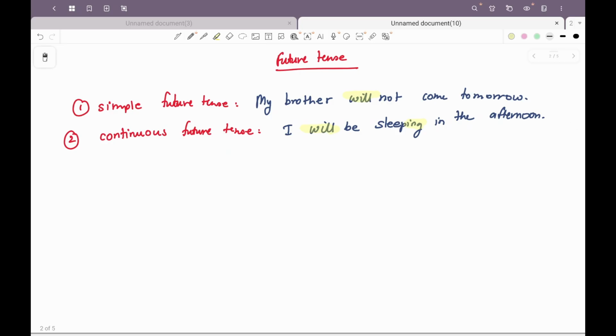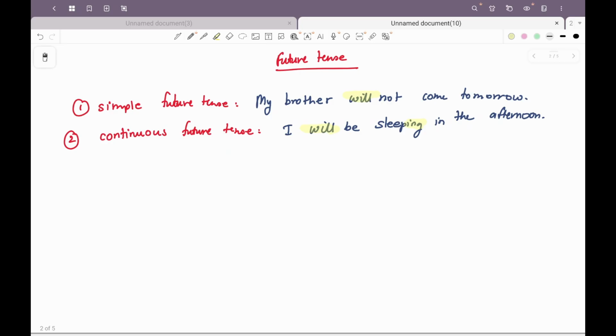tense. Where is this tense used? When we talk about a definite action at a specific time in the future. The students will be practicing for the program tomorrow till 2 p.m. So this is talking about a specific time in the future, right? It is also used when making some polite inquiries. For example, will you be coming home someday?